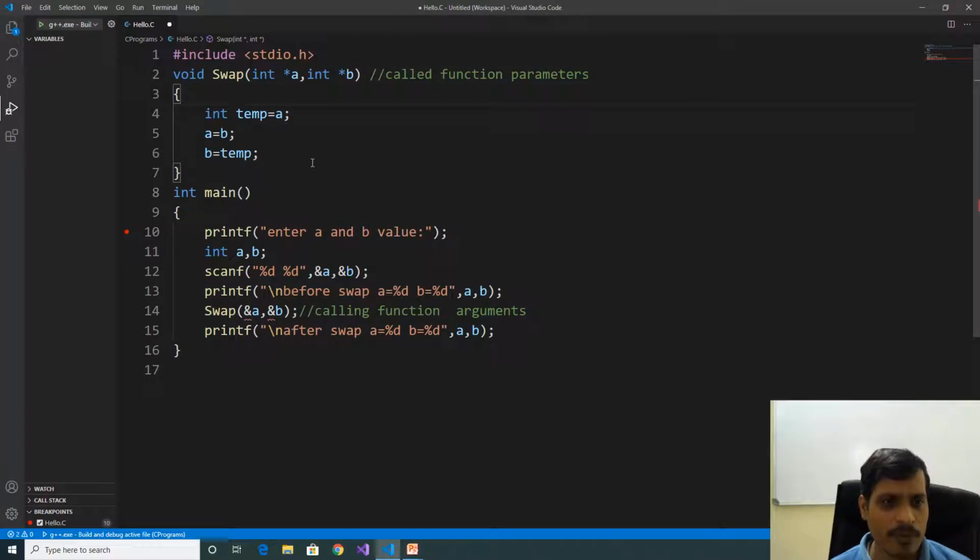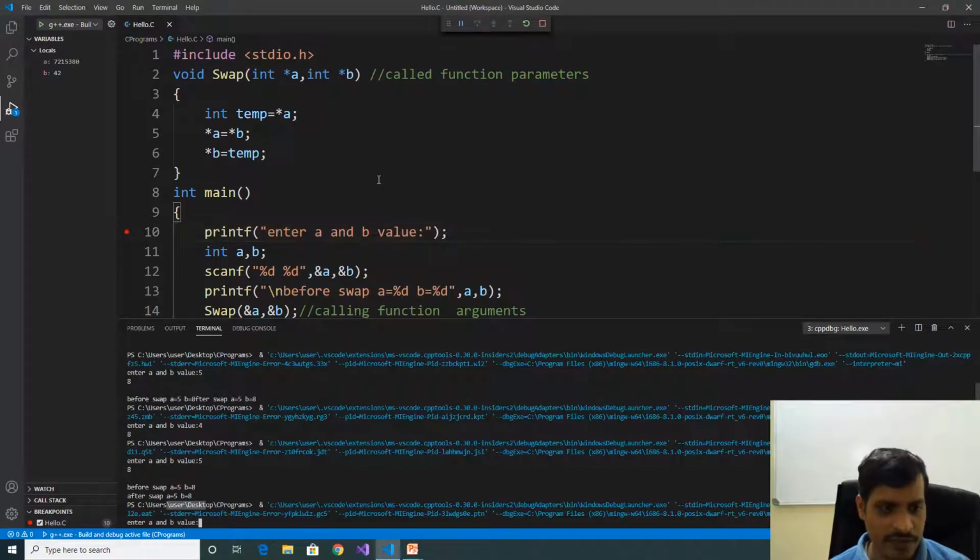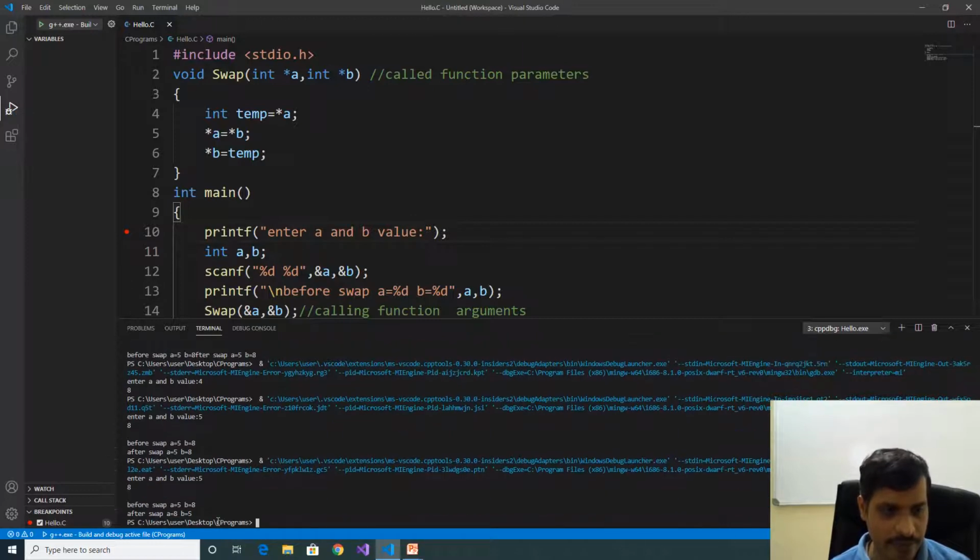Now we need to swap values. If you want to swap the values, we need to use the value at operator: pointer A equal to pointer B, and so on with pointer B. The address of operator provides the address of the variable. The value at address operator will give the value from that address. Now execute this program, Control F5. Here enter A and B values, 5, enter 8.